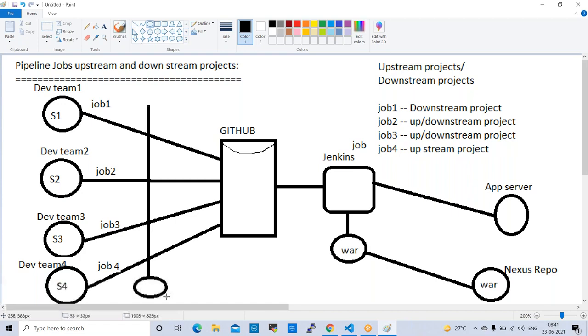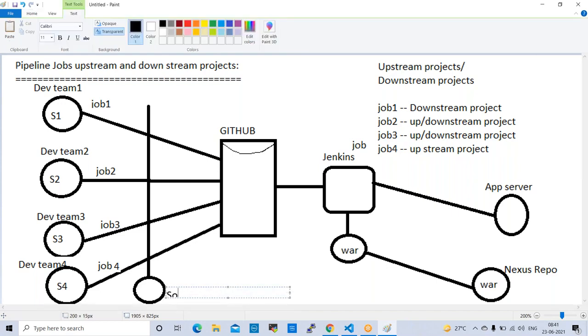So it will validate the code, then only it will move to GitHub. This is Sonar Code Review. So it will review the code first, then it will allow it to GitHub.